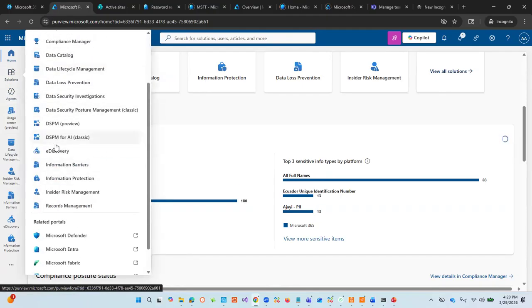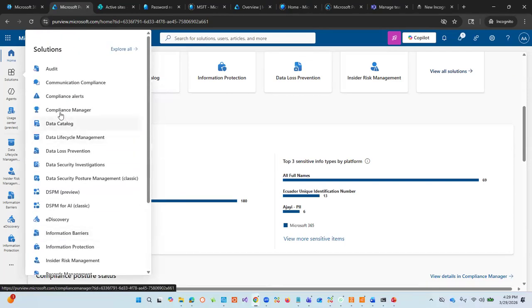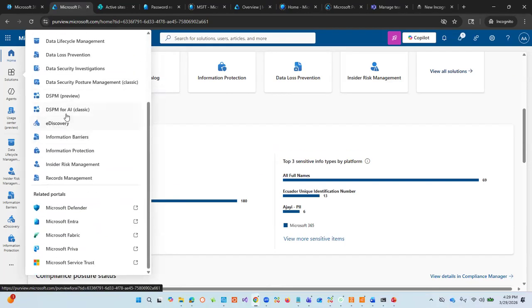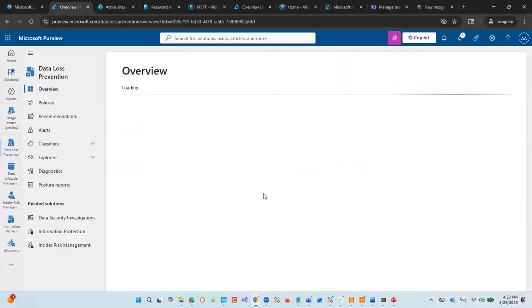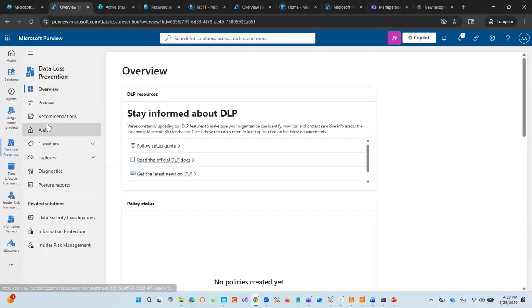we have DLP. I think I did mention this yesterday, but under the solutions, we have data loss prevention. And under data loss prevention, we have several things.